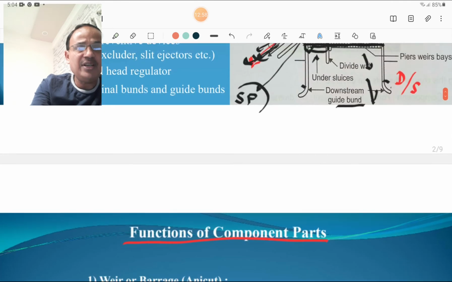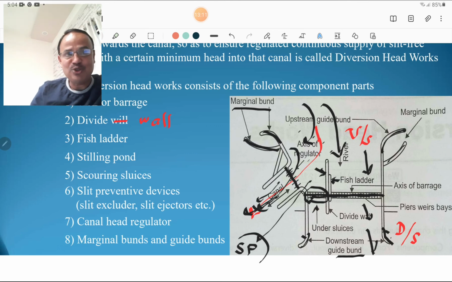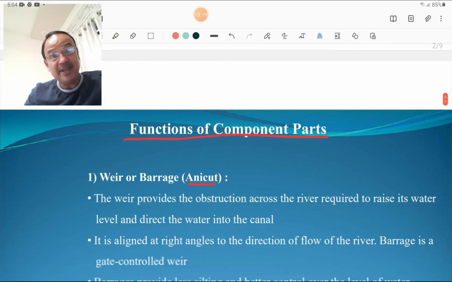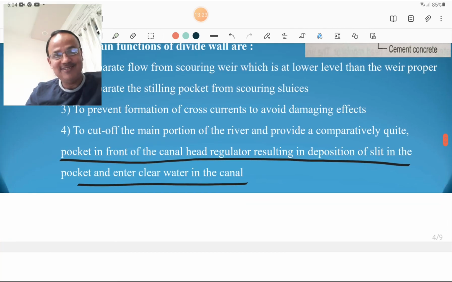This is the main figure, you must remember this figure, and this part is termed marginal bunds, and on the downstream side this part and this part are termed downstream guide bunds. So you must know the marginal bunds are located on the upstream side and guide bunds are located on the downstream side of the river weir. Okay.